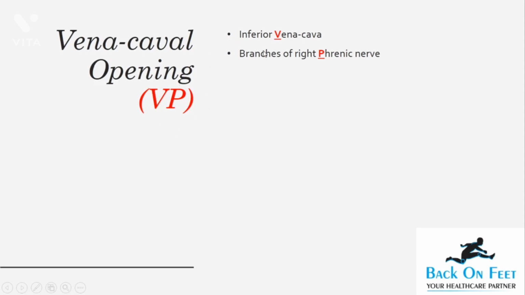Vena cava, so definitely the inferior vena cava has to pass, and branches of the phrenic nerve, the right phrenic nerve more importantly, but phrenic nerve. So P, VP: inferior vena cava and branches of the right phrenic nerve.